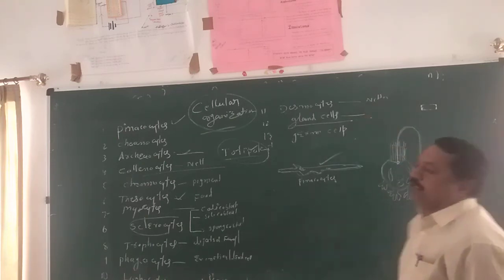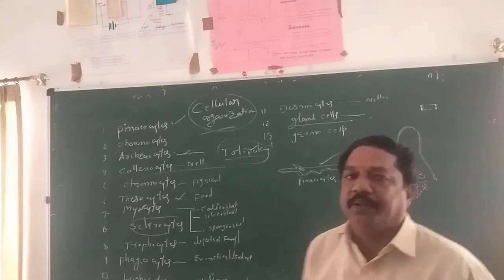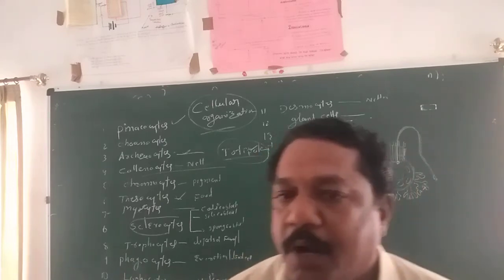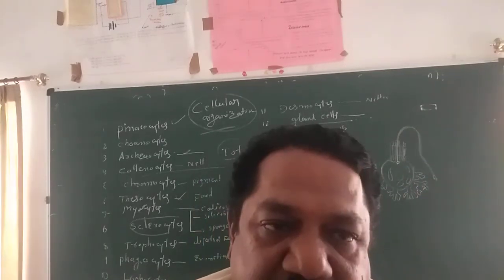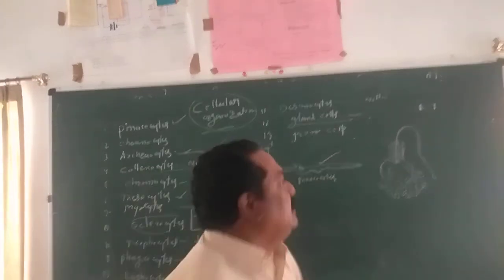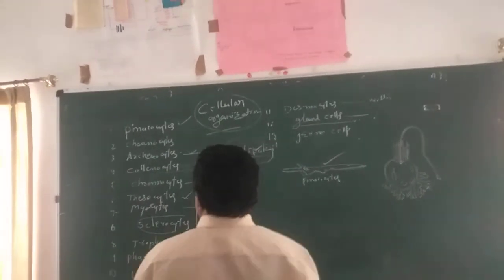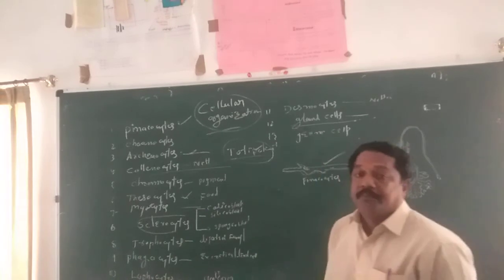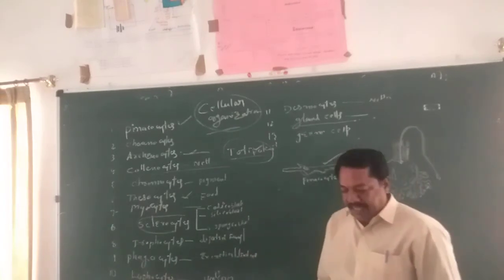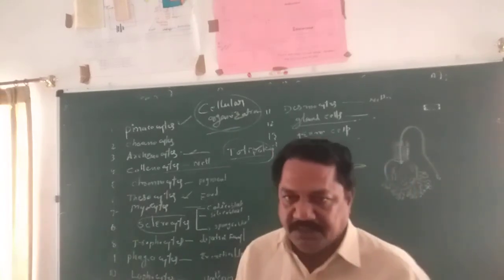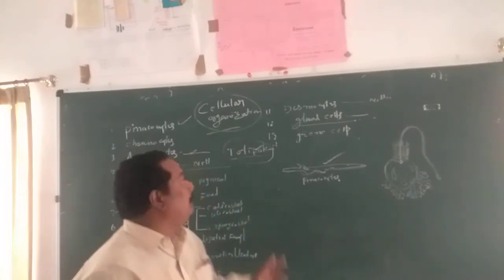Germ cells, already, mean reproductive cells. Sperm production as well as ovum production takes place by the germ cells. So like that, approximately 11 to 12 different kinds of cells are present in the animal body. They carry out functions in different fashions. Once again, I am informing in single words.